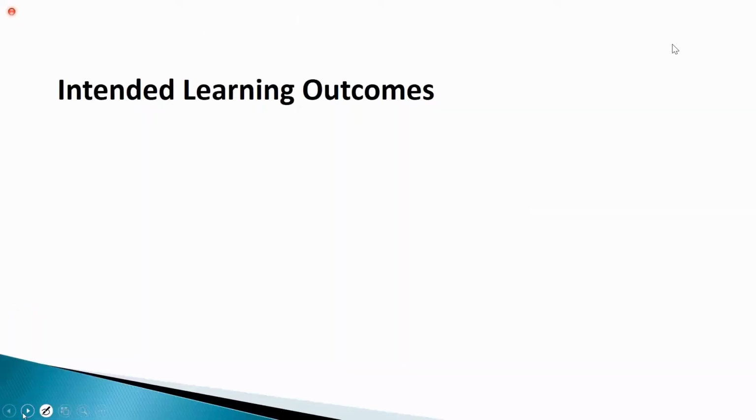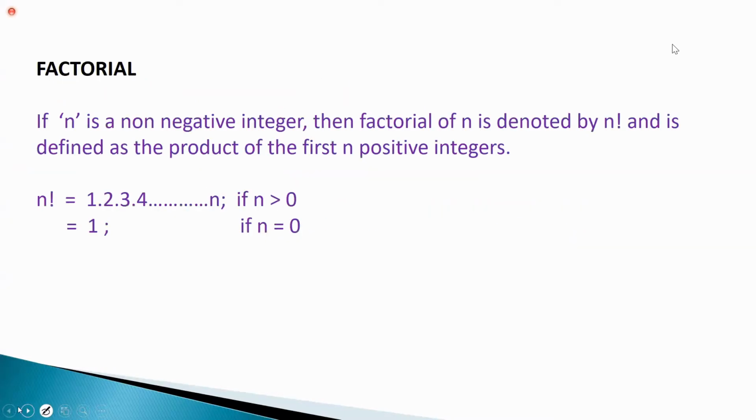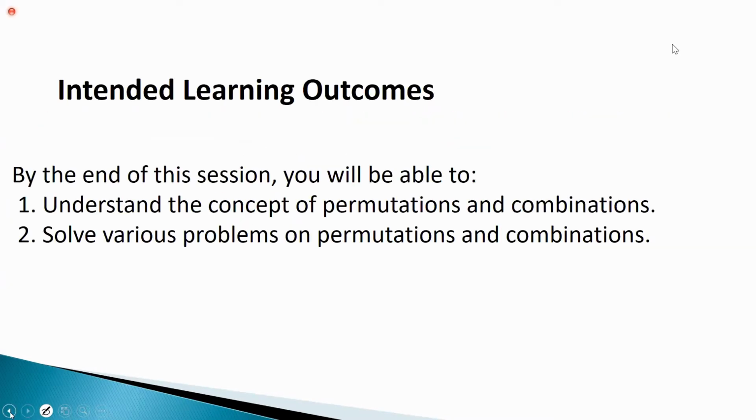In this class, the learning outcomes are understanding what permutation is, what combination is, and solving the different models related to permutations and combinations. Before going to permutation, there are some basic concepts we need to remember: factorial and the counting principle.